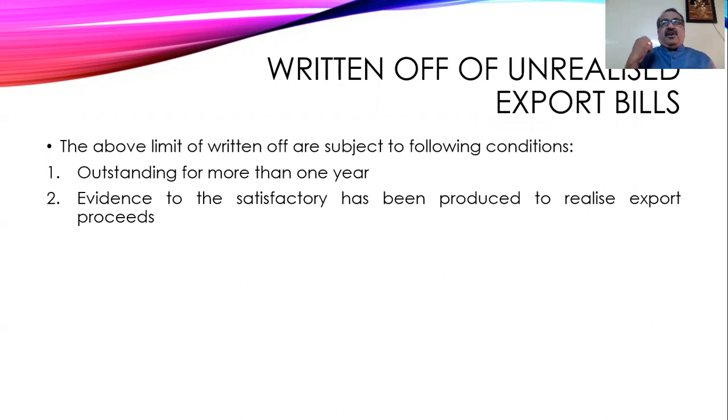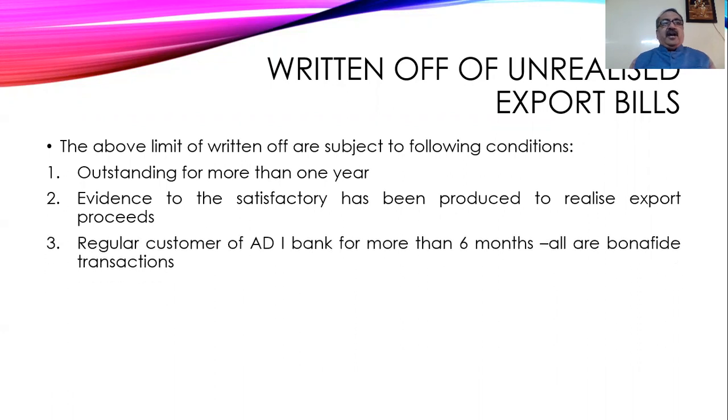If it is proved that they are not able to realize the export proceeds, then they can go for write-off. And it's a regular customer of the authorized bank for more than 6 months. All are bona fide transactions. So here you have to see that the exporter who wants to write off the export proceeds to the tune of 5% or 10% by the authorized dealer, the customer should be there with the authorized dealer for more than 6 months, and they have to prove that all are bona fide